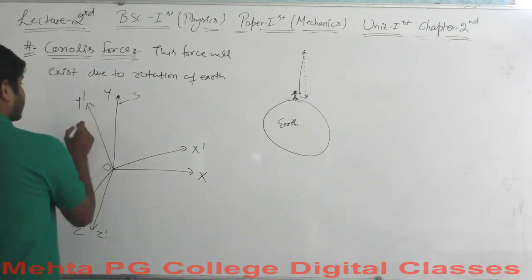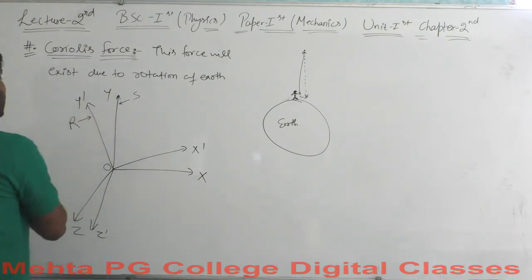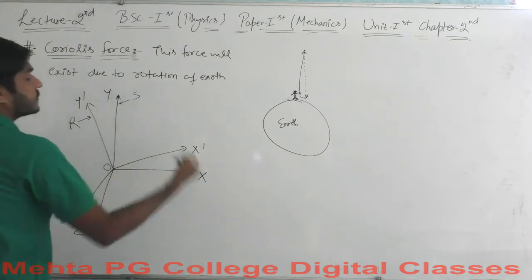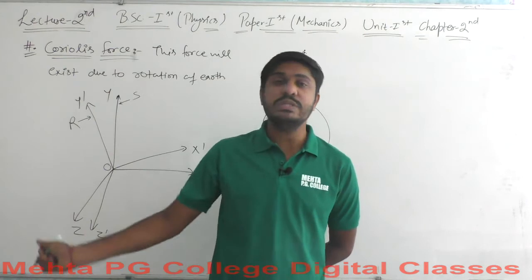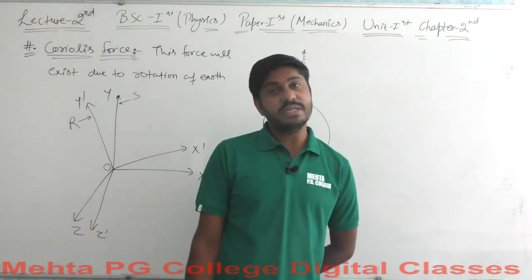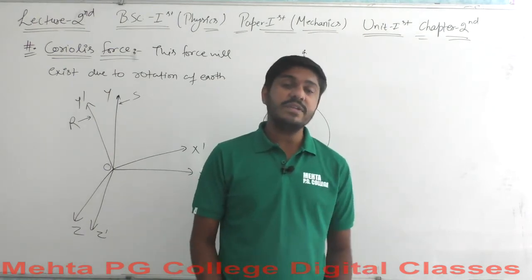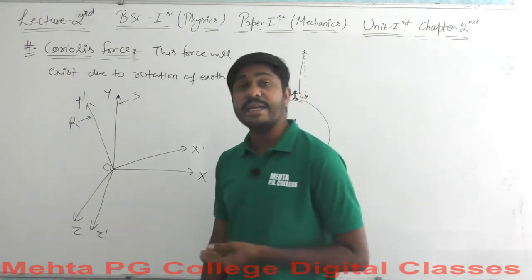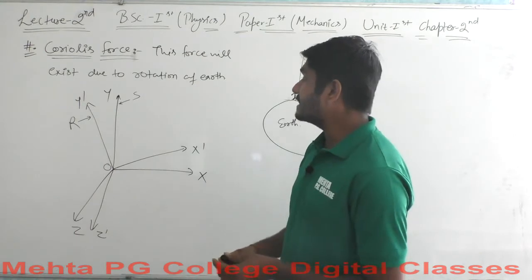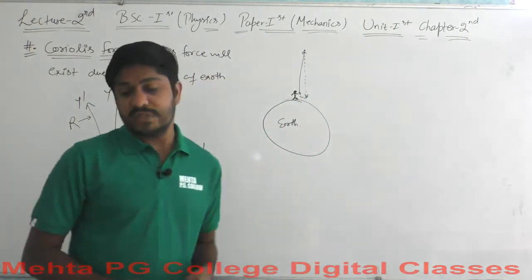Let's term this frame of reference R, because S is for the stationary frame and R is for the rotating frame of reference. So the R frame is the rotating frame here. Whenever you get the concept of an inclined frame of reference, note that this is not inclined here; this is a rotating frame of reference.